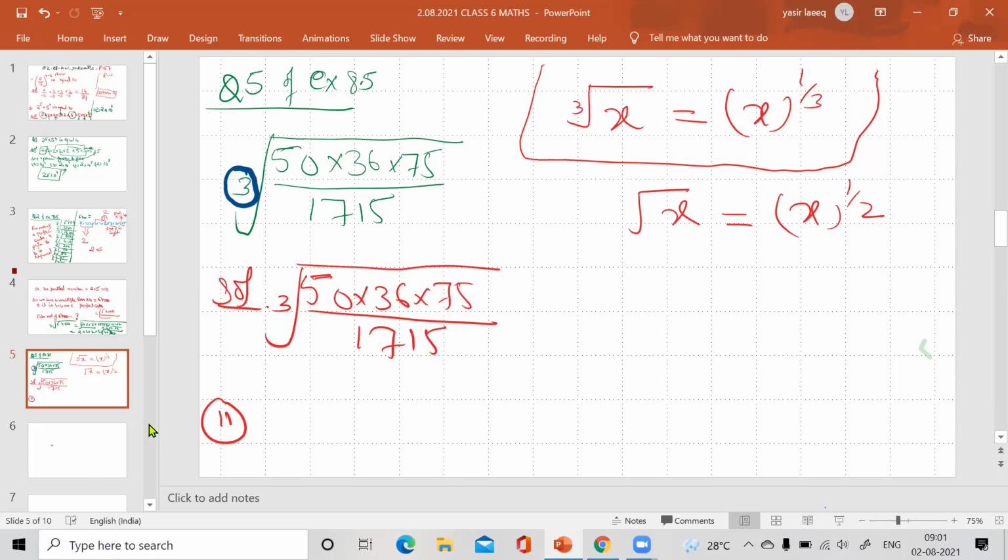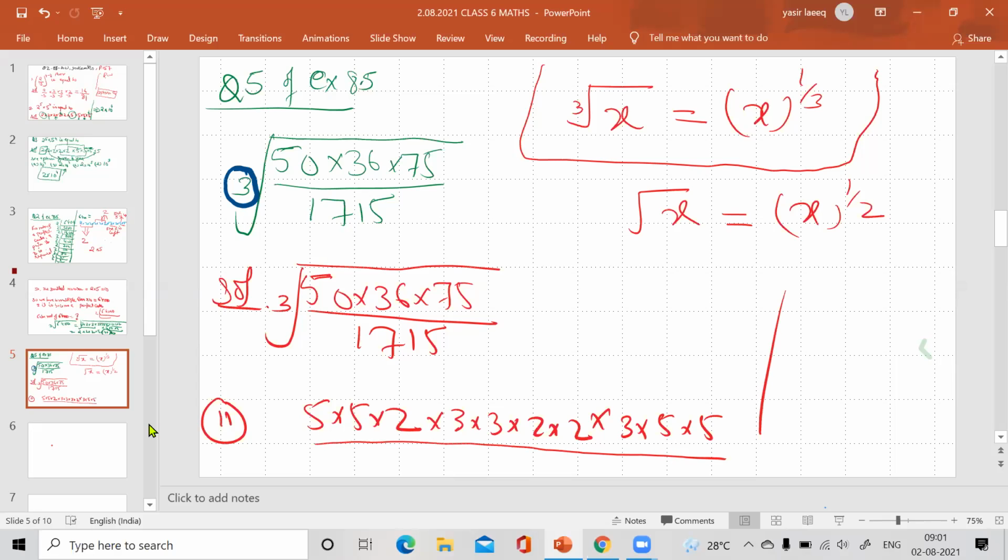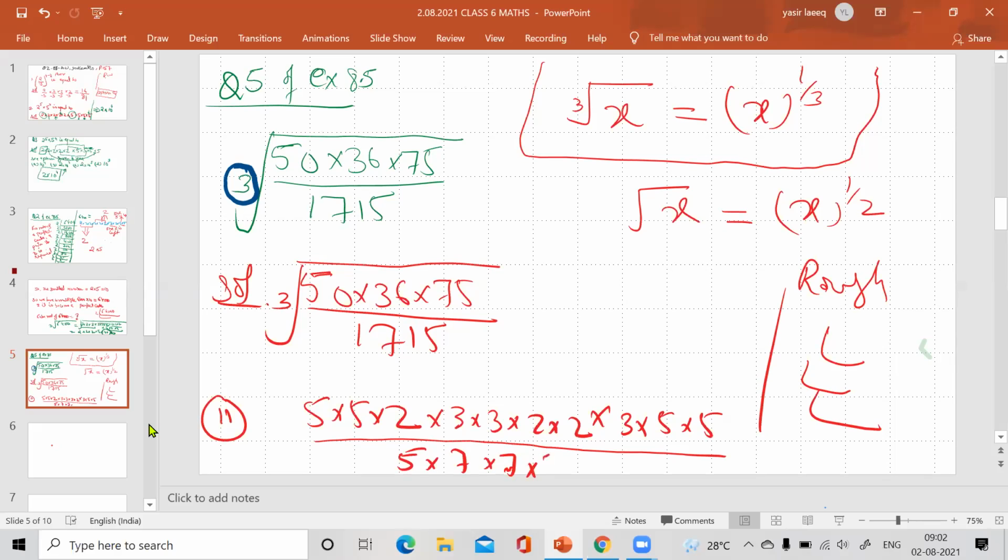We write 50 as 5 into 5 into 2. 36 can be written as 3 into 3 into 2 into 2. And 75 will be written as 3 into 5 into 5. I am doing it, you do it also in your copy. And 1715 can be written as 5 into 7 into 7 into 7.